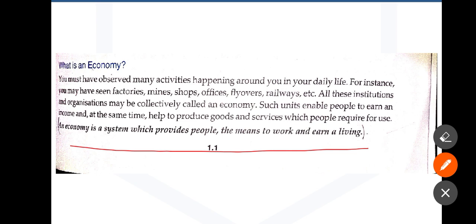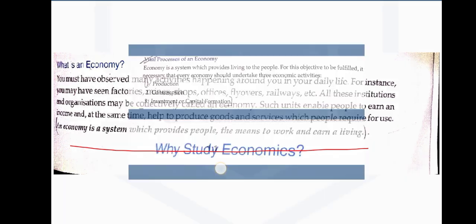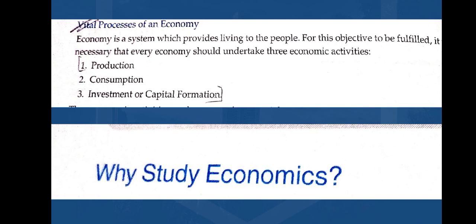Now, what are the vital processes of economy? There are three vital economic processes. Number 1 is production, number 2 is consumption, number 3 is investment or capital formation. So the three vital processes are production, consumption and investment or capital formation. Now, what is the reason that we study economics? The main reason for the study of economics can be simplified to a single word called scarcity. Why do we study economics? Because of scarcity. Now, what is scarcity?